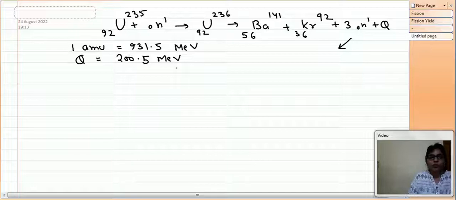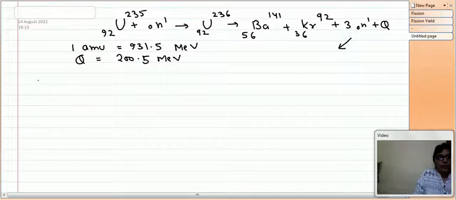So a large amount of heat is released here, and this heat can be utilized anywhere. This can be utilized in a good way and also in a bad way. So that is nuclear energy. This type of energy is known as nuclear energy.